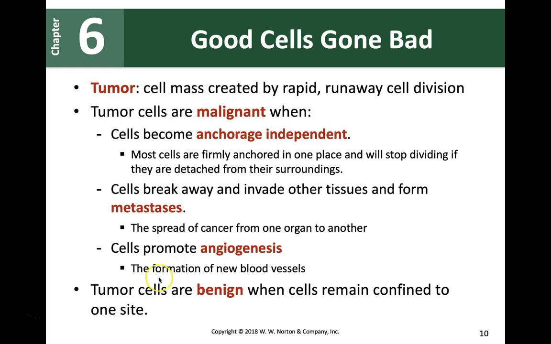On the other hand, there can be some tumors which are benign. Benign are the less severe ones. They remain confined to one site. Let's say somebody has a benign tumor in one organ. It's not going to go to another organ and infect that part as well. It's just going to stay in one place. On the other hand, the malignant ones move around, and they can go from one tissue and invade another tissue and cause more tumors over there.